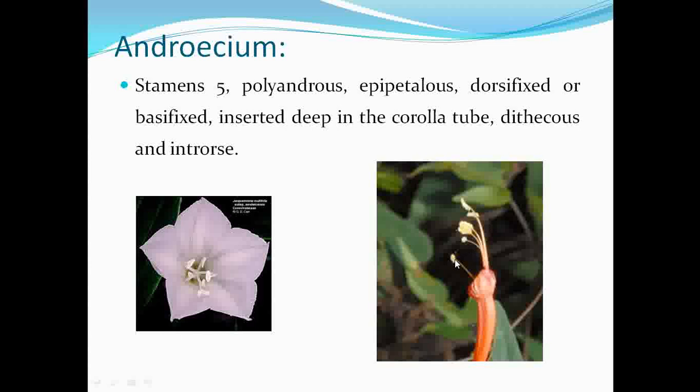If you observe here, the filament is attached to the anther at its dorsal side, so the anthers are dorsifixed, but in some of the members the filament is attached to the base of the anther, that's why they show basifixed nature. Then the anthers are dithecous, and they are introrse, meaning they are slightly bending towards the gynoecium.